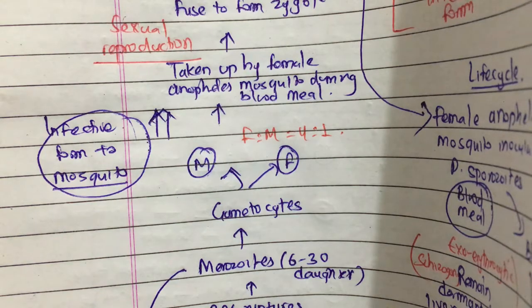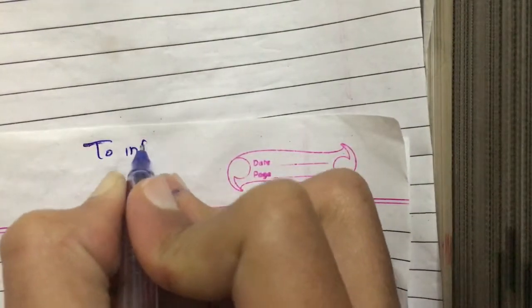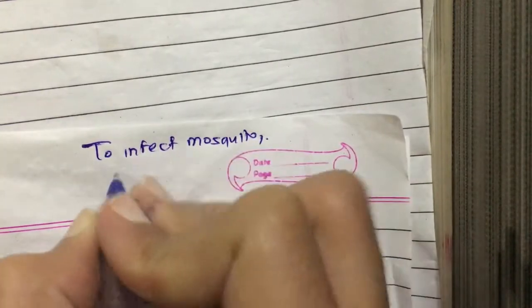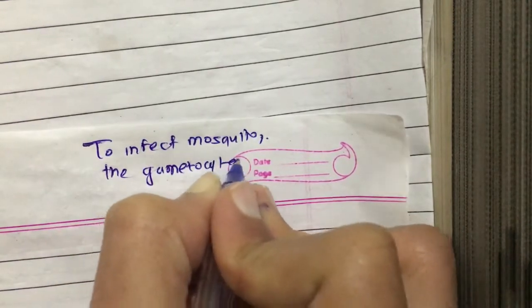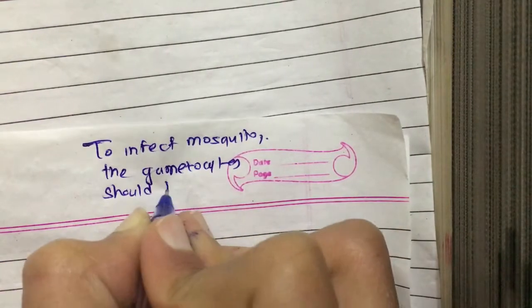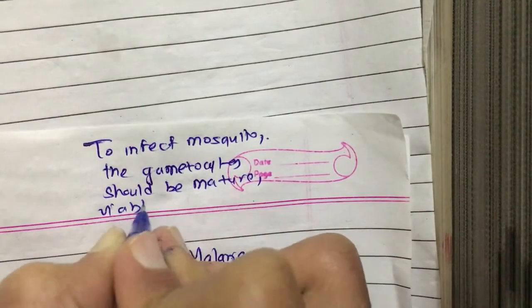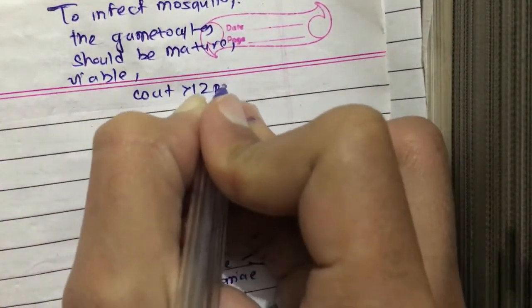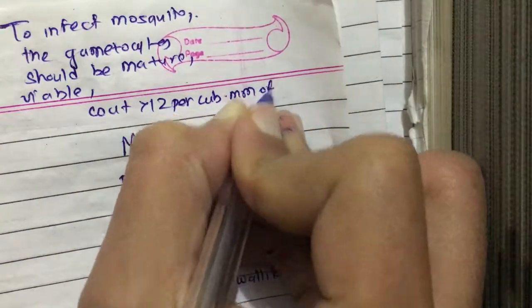We should also remember that to infect the mosquito, the gametocytes should be mature, viable, and count greater than 12 per cubic millimeter of blood.